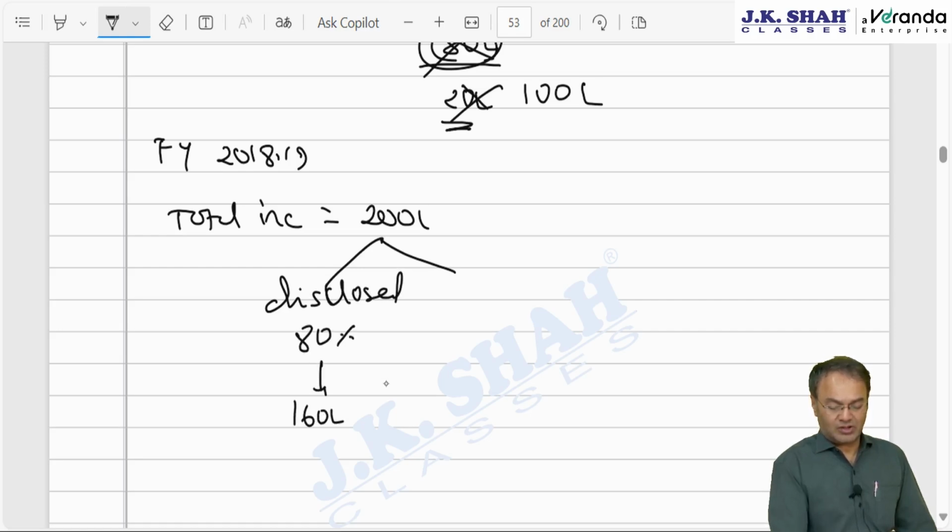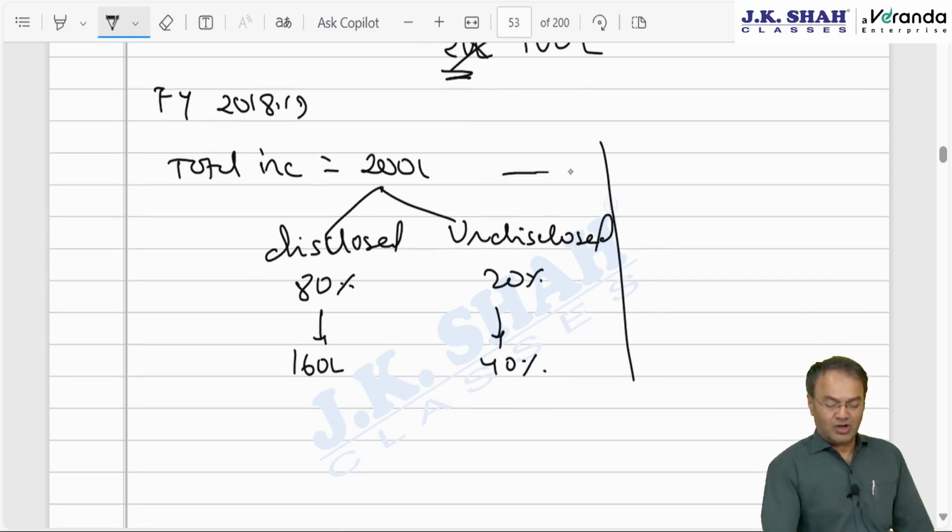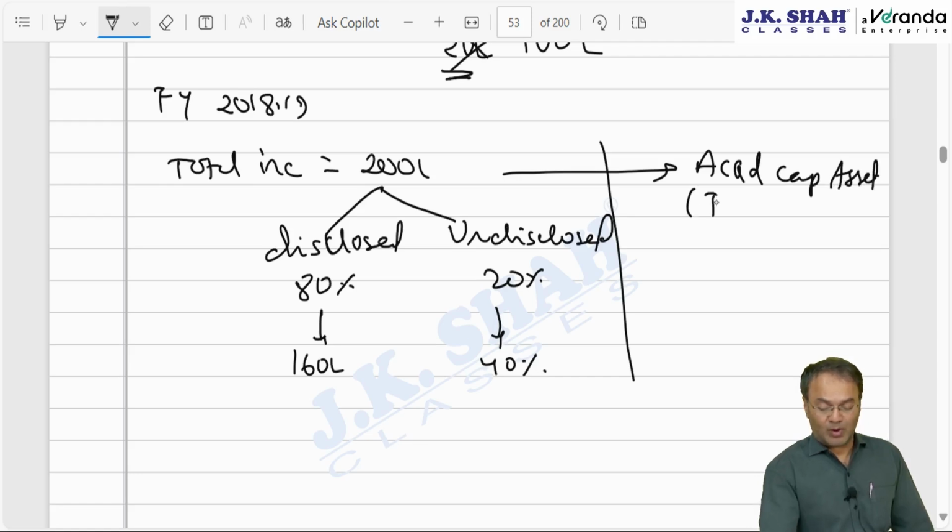The balance amount was undisclosed, meaning not in the IT return: 20%, amounting to 40 lakh rupees. Now using this 200 lakh before being caught, he acquired a capital asset which is immovable property. Bracketed wordings I am removing. Let me tell you in general first.